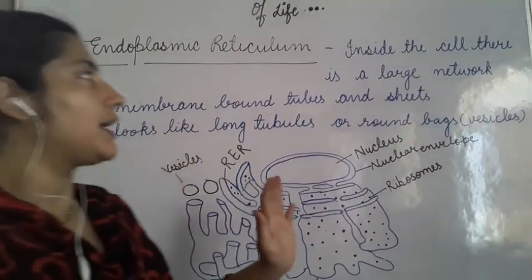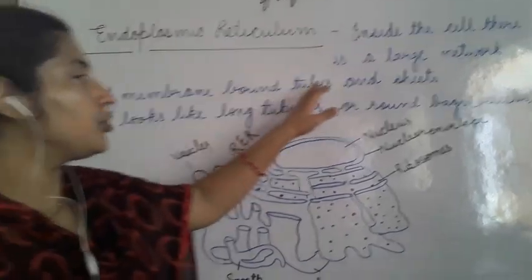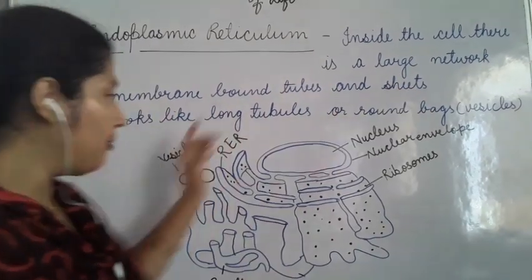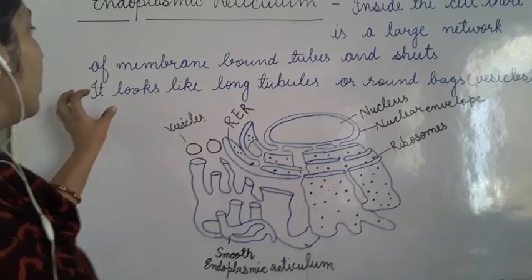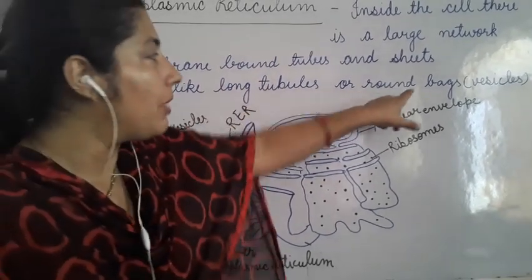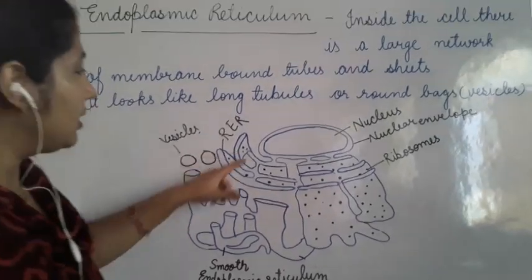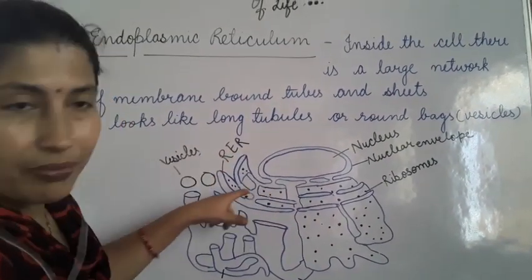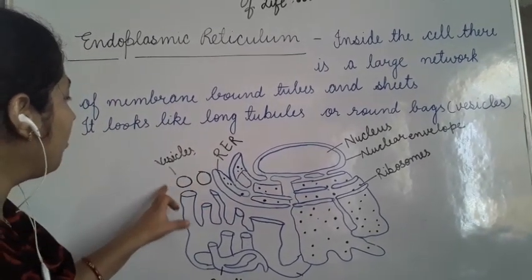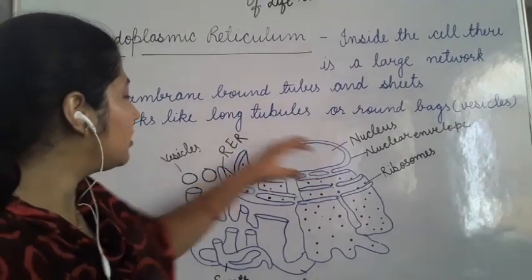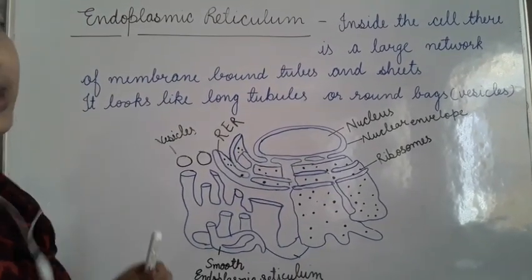So, inside the cell there is a large network of membrane bound tubes and sheets. Membrane bound tubes, these are tubules, and round structures, round bags, these are vesicles. Okay. So, inside the cell, tubules are some membrane bound structures which are present in the form of tubes and some round bags. So, this is endoplasmic reticulum, and in short we call it ER.